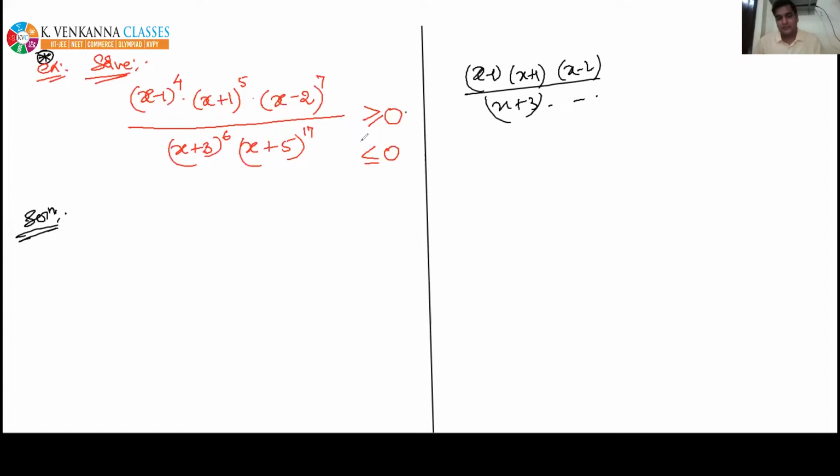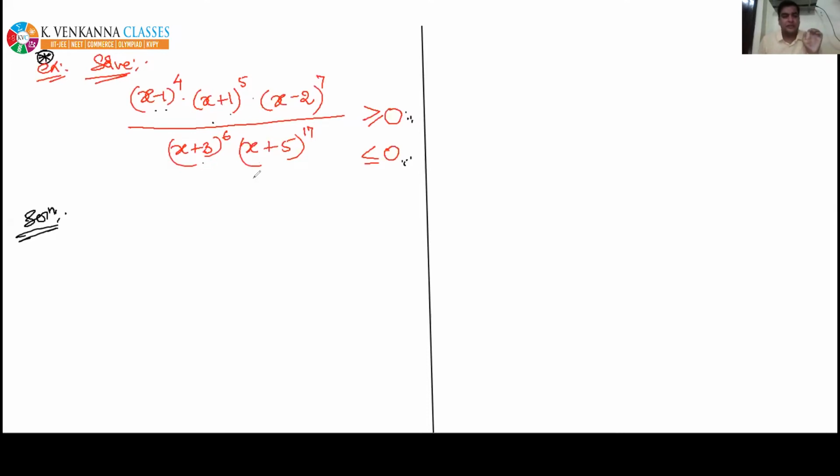Okay, so let's see. We will start our process one by one, whatever steps we have studied in the previous classes. Remember, the first step was make RHS 0. Yes, already done. Second step was factorize the LHS into linear factors. So yes, the LHS has already been factorized into linear factors, although these are powers of the linear factors, but effectively these are linear factors.